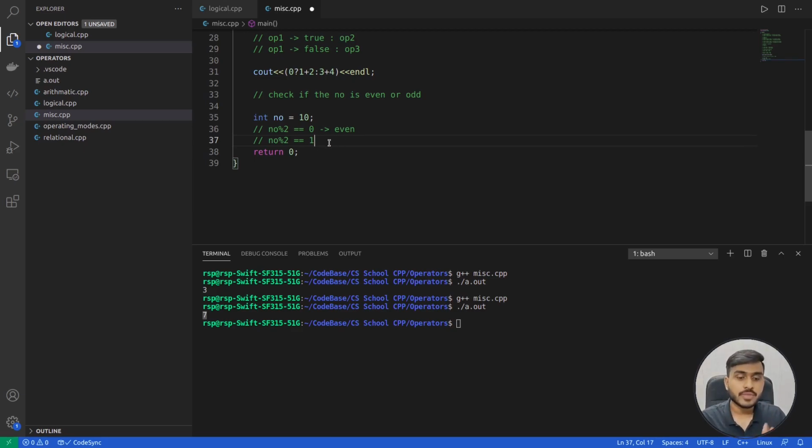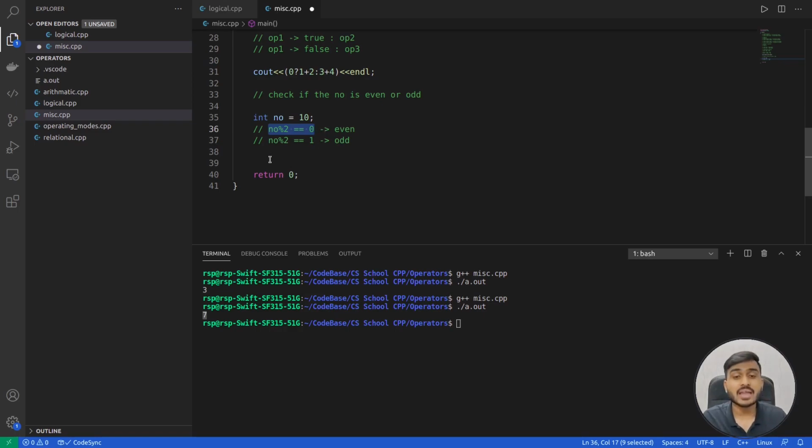Okay, so if number mod 2, if your remainder is 1, then we can say that your number is odd. So this is the basic idea behind finding whether a given number is even or odd. Now how can we write this in conditional operator expressions? It's pretty simple. We have to take any one of these expressions, either the even expression or the odd expression. So let's pick the even expression.